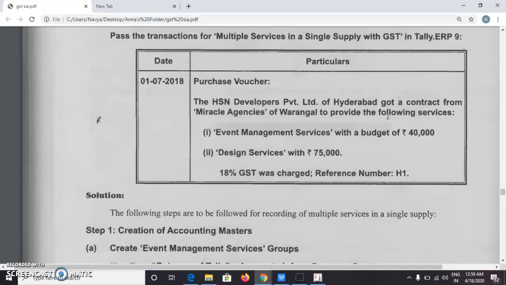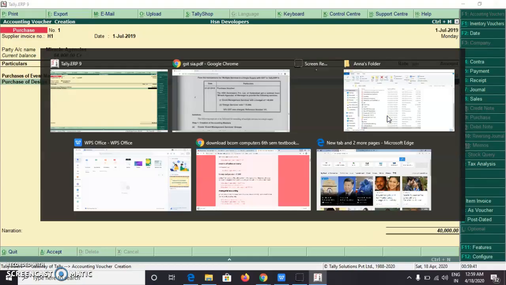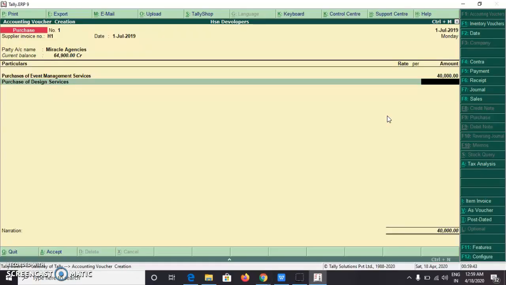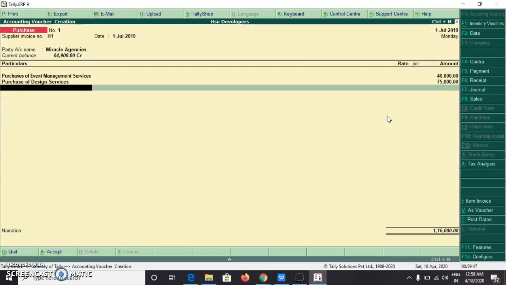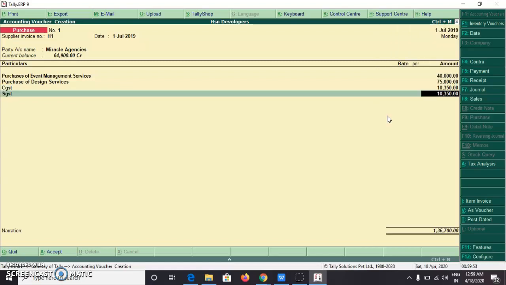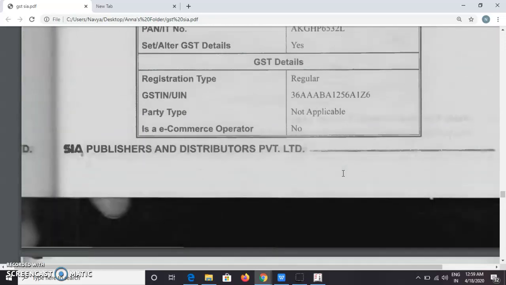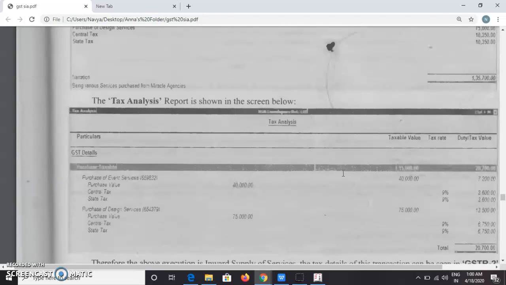And next we received design services, purchase of design services, amount is 75,000. Next CGST 10,350 and SGST 10,350. So now we will see how the voucher got into the books.